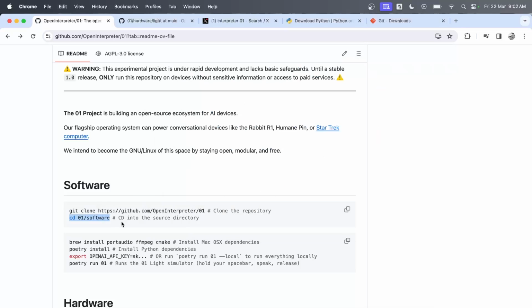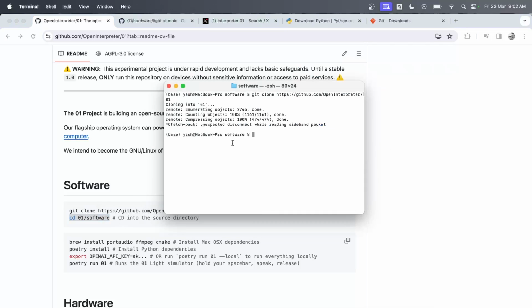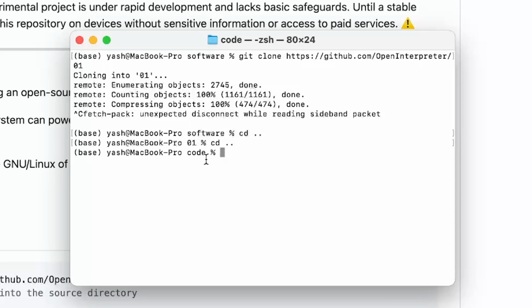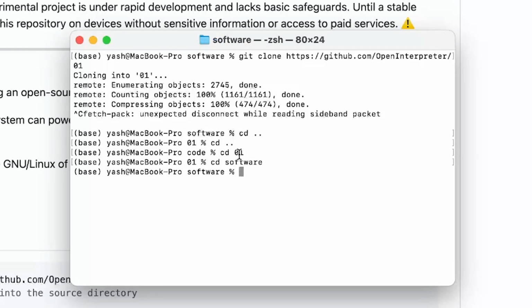Now we'll go inside the folder where the software is available. I'm going to go two steps back. This is where you probably cloned the Git repository. Now you need to say cd 01, which will go inside the 01 folder. And if you do cd software, it will go inside the software folder. Before you git clone, by the way, you need to ensure that you select the directory where you're going to be cloning this. So if you're cloning it inside your main folder, or if you want to clone it in some other folder, you need to do cd and the name of the folder where you want to clone it.